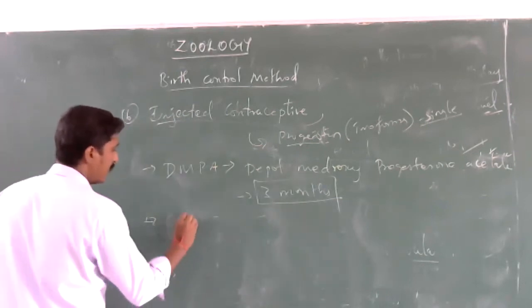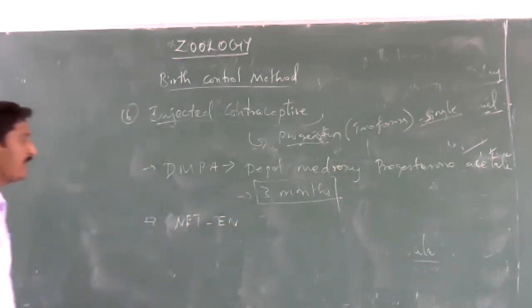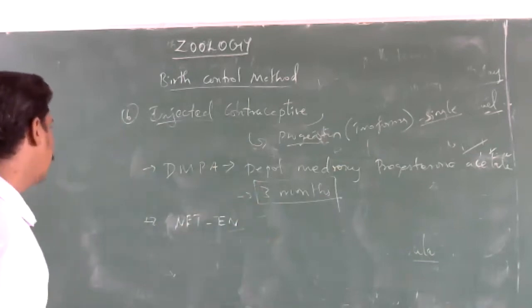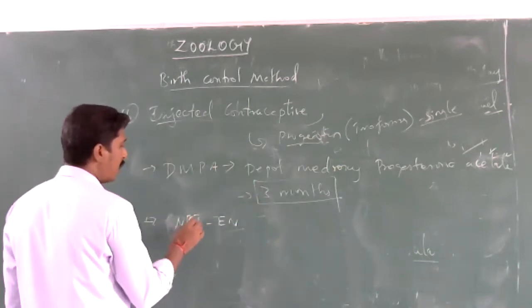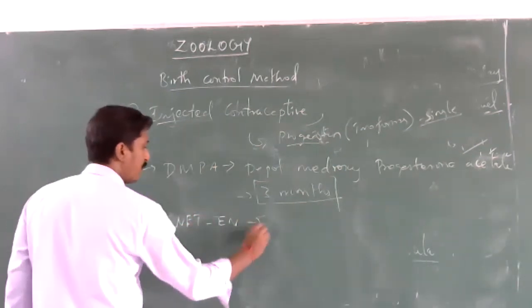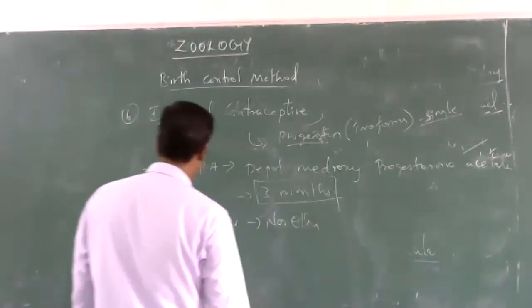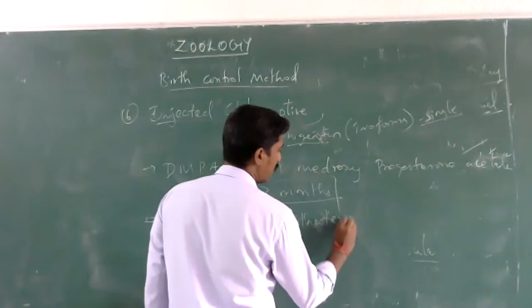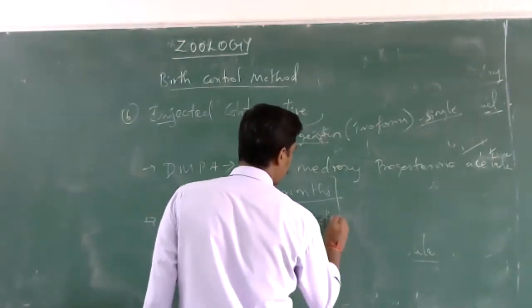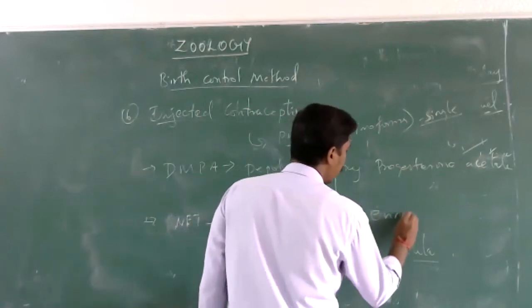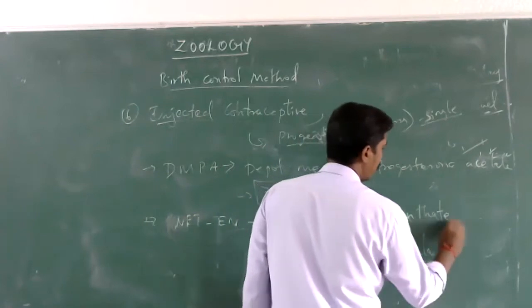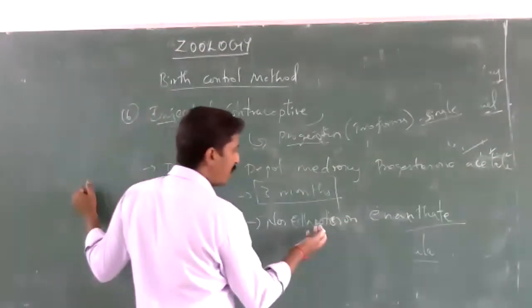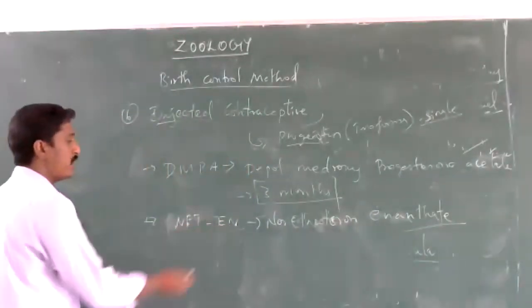NETEN. NETEN means norethisterone enanthate. It is the second type of injected contraceptive, shortly called NETEN.